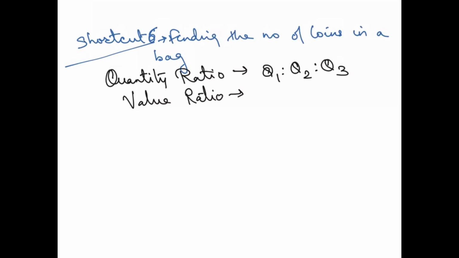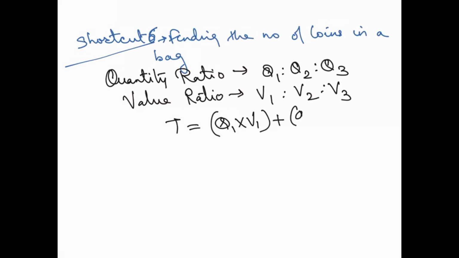So how do we take the value ratio? It is V1 is to V2 is to V3, right? Now what we have to do is, you have to now take it equal to T. T is like total. So how we will calculate? Q1 into V1, right? Then plus Q2 into V2 plus Q3 into V3. This is how you do it, right?